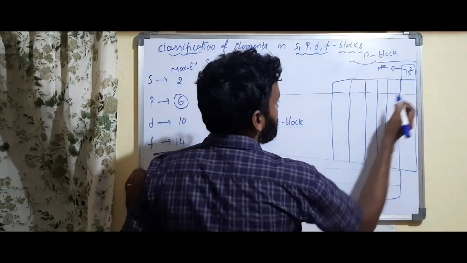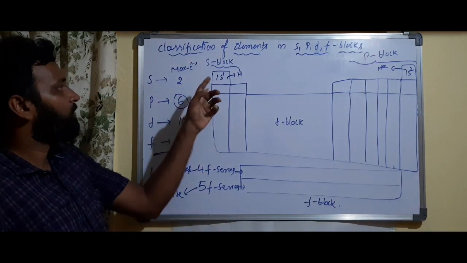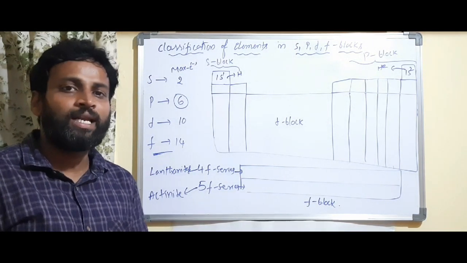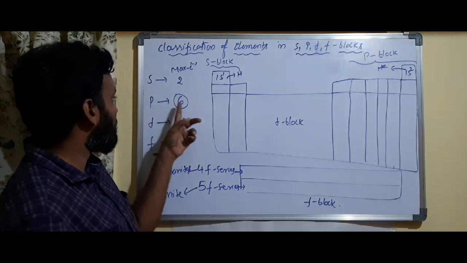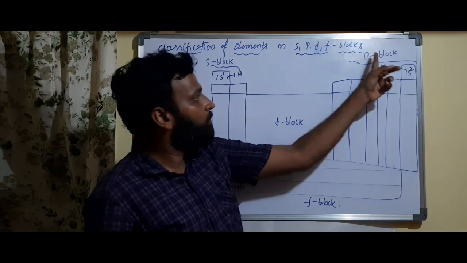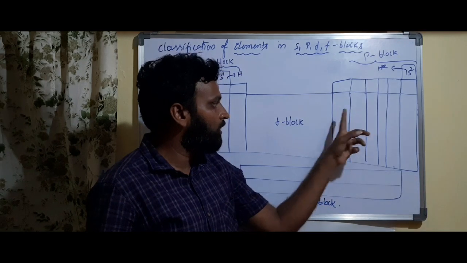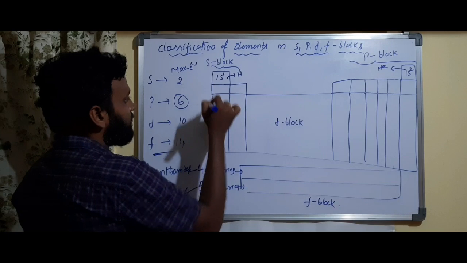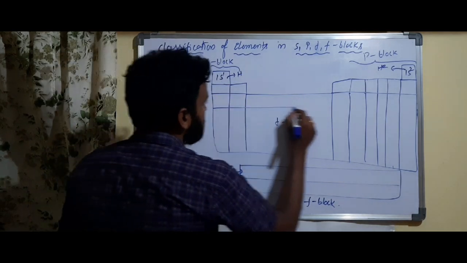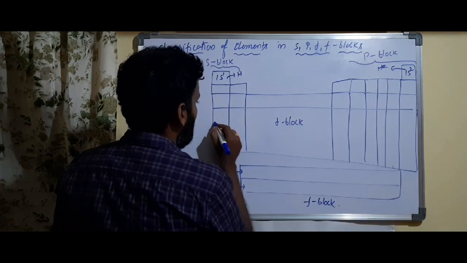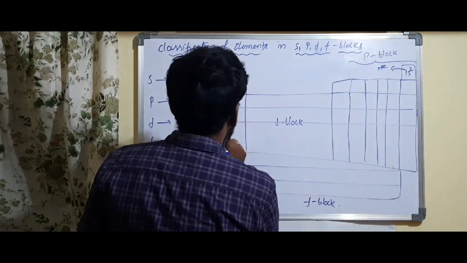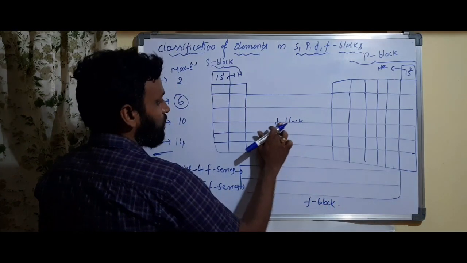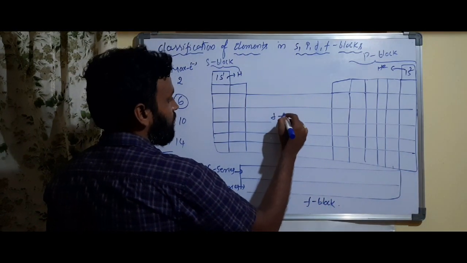Okay, so here S can have maximum how many groups? 2. Because S can have maximum how many electrons? 2 electrons. P can have maximum how many electrons? 6. So P block consists of how many groups? 6 groups. 1, 2, 3, 4, 5, 6, like this. Total how many periods like this? Periods 1, 2 and third period, and here you will have a fourth period and fifth period, 6 and 7, like this you will have. This is what block here you have? D block you have.